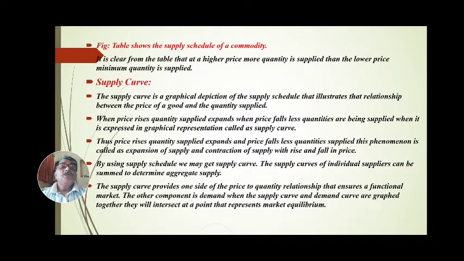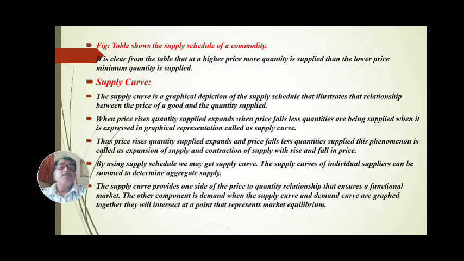The figure table shows the supply schedule of a commodity. It is clear from the table that at a higher price more quantity is supplied, and at a lower price minimum quantity is supplied. Hence, this supply schedule is important. The supply schedule is to be seen.